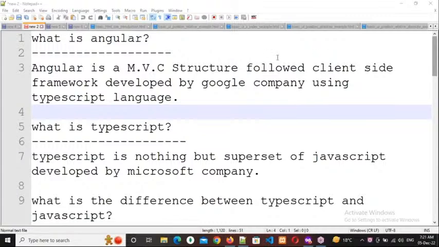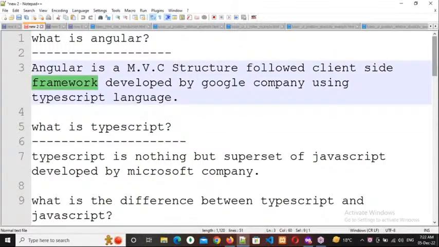Right. Now, frameworks. Why is everybody using frameworks nowadays? Why a framework? It is a client-side framework, right? We understand the difference between client-side and server-side technologies. Now we need to understand this framework. Why is everybody using frameworks to develop their applications nowadays? As per your knowledge, you can respond.